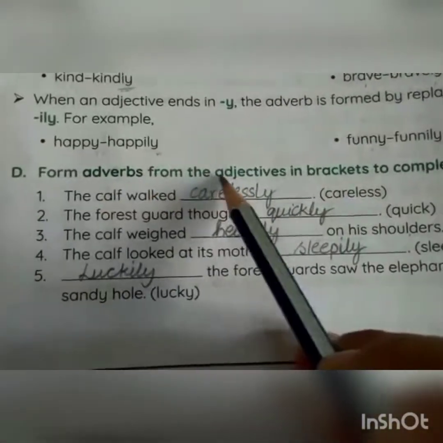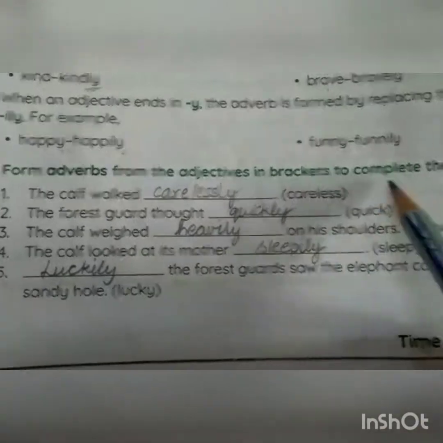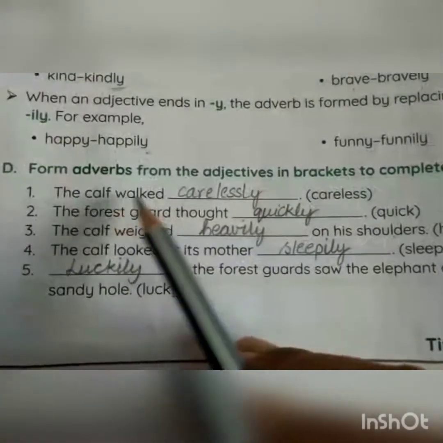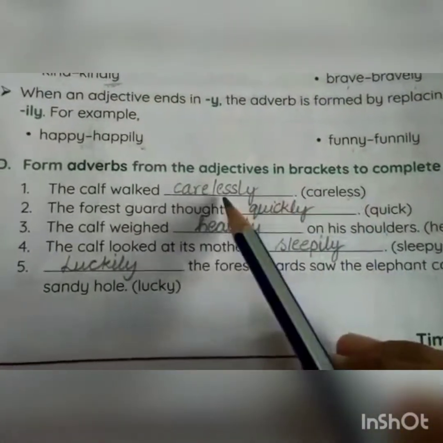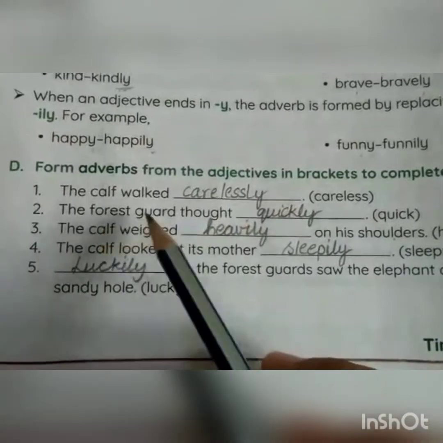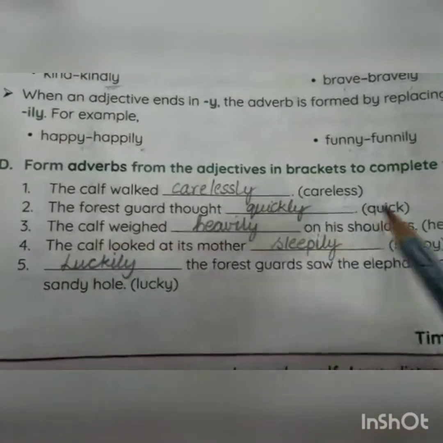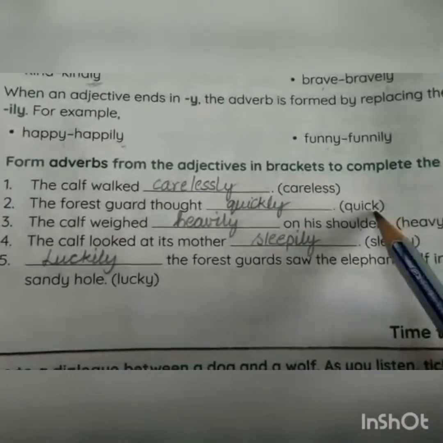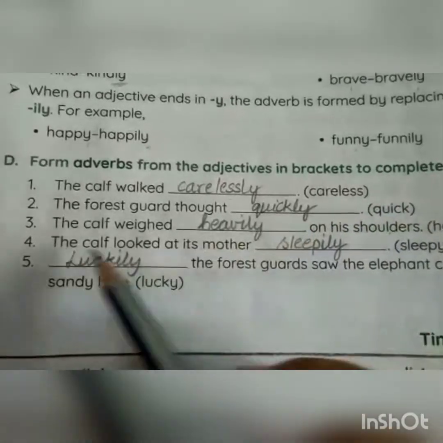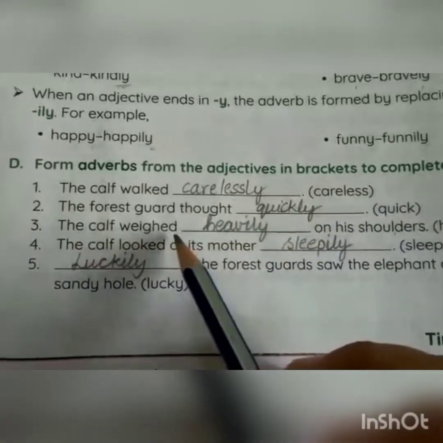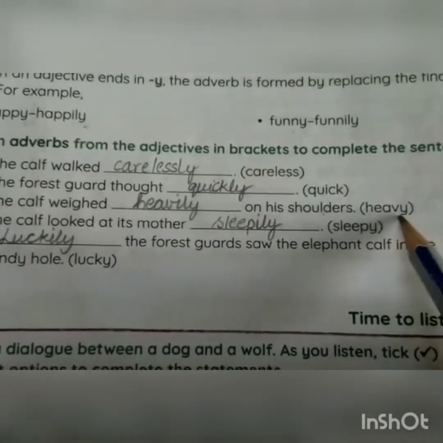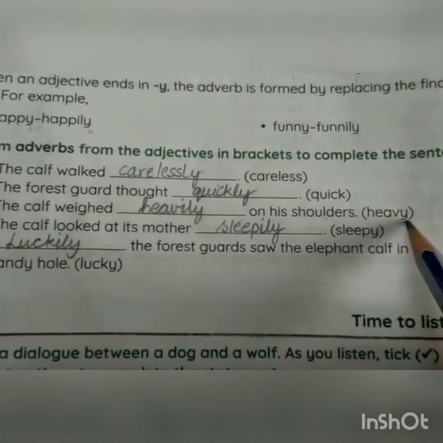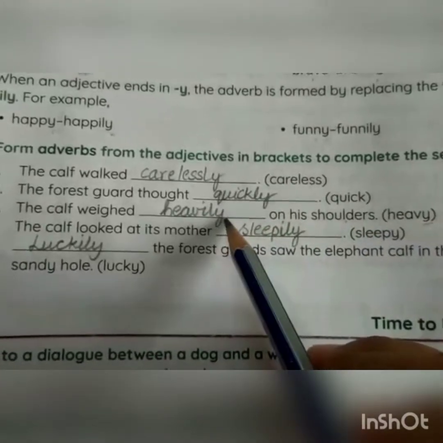Now next one. Form adverbs from the adjectives in brackets to complete the sentences. First one is the calf walked careless. We have to add ly. It becomes carelessly. The forest guard thought dash quick. Add ly. It becomes quickly. Third one, the calf weighed dash on his shoulders. The word is heavy. It is ending with y. You have to remove y and add ily.